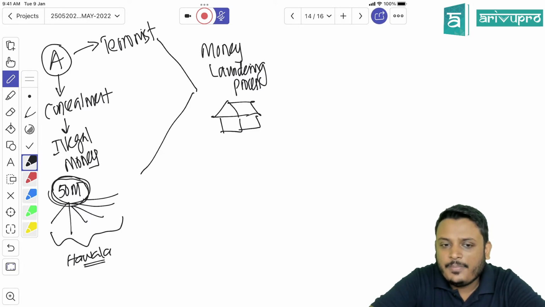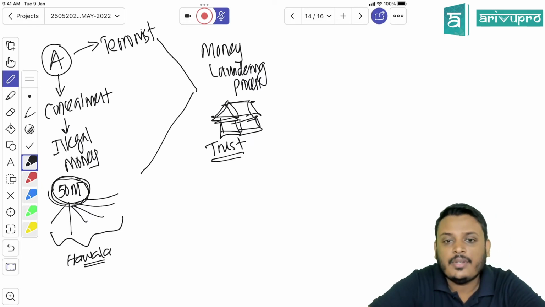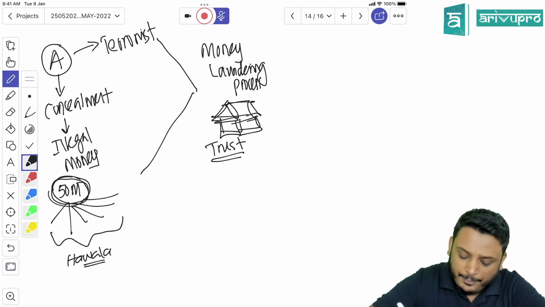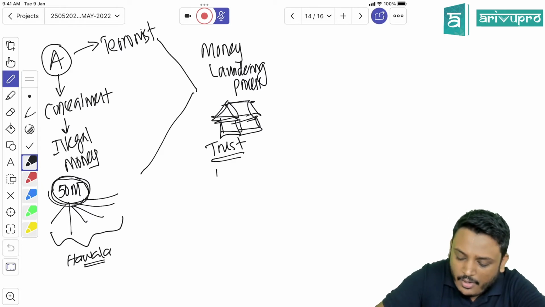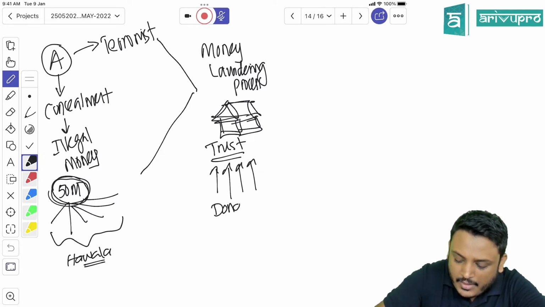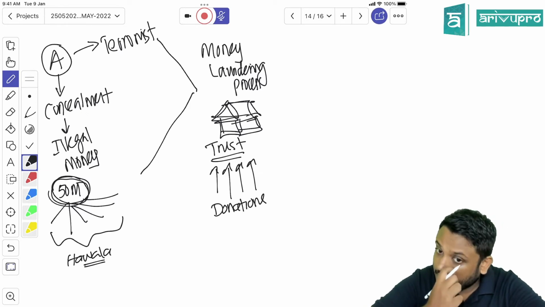So what this person is doing is breaking this 50 million into small amounts and sending it through Hawala to different countries. And he started an NGO, let's say a trust, in India. A trust is an organization. Then the people who receive this money send all of it back in the form of donations.